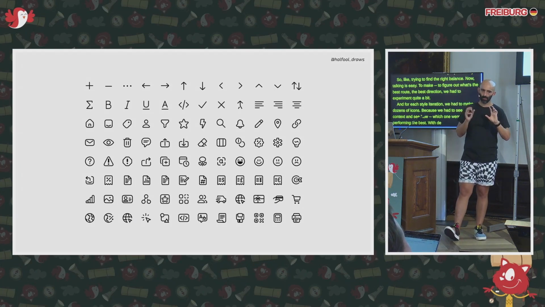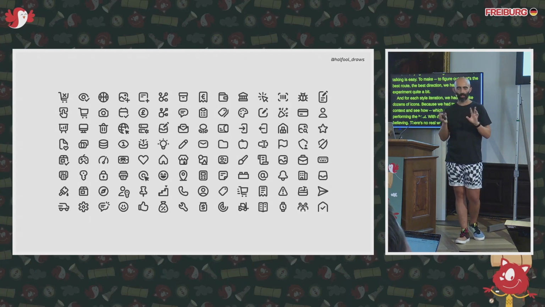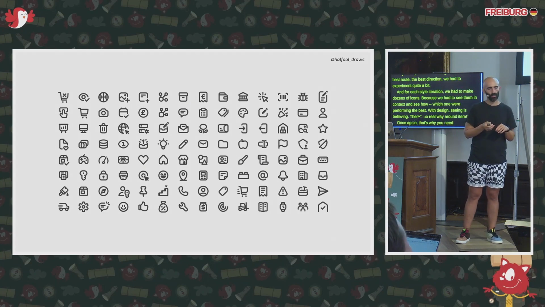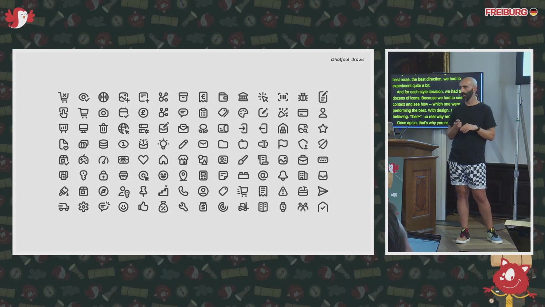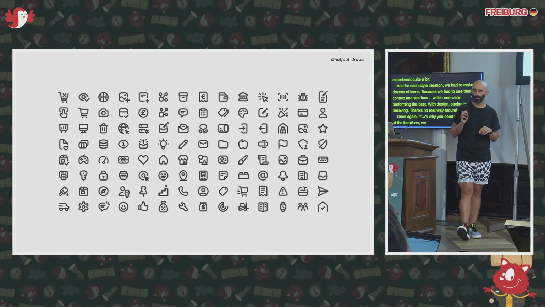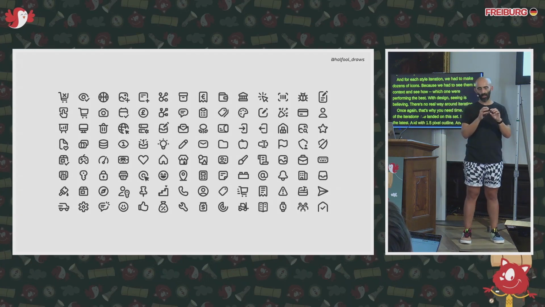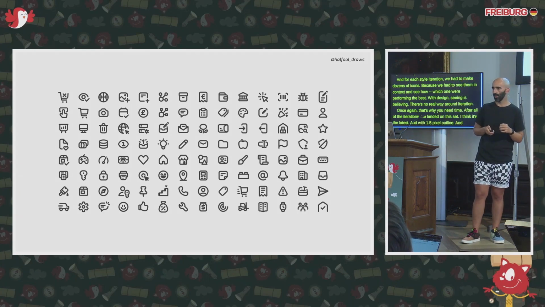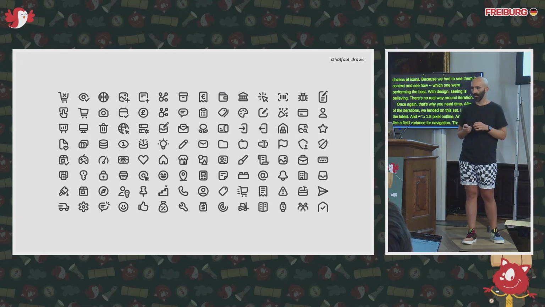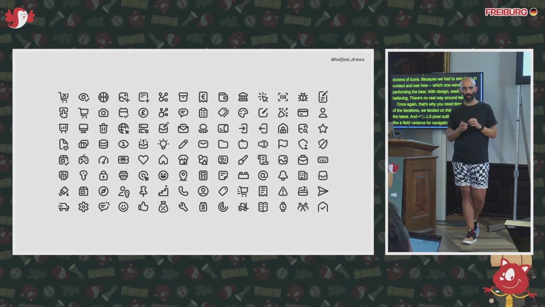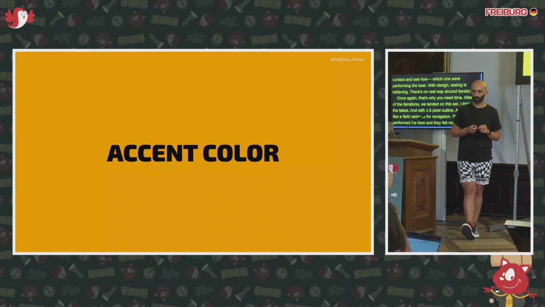Once again, that's why you need time. After all the iterations, we landed on this set. I think it's the latest, with a 1.5 pixel outline, and there's a filled variant for navigation. These icons performed the best, and they felt more in harmony with our typeface, just drawing the right amount of attention to themselves.